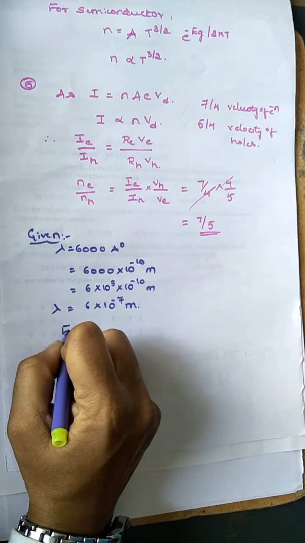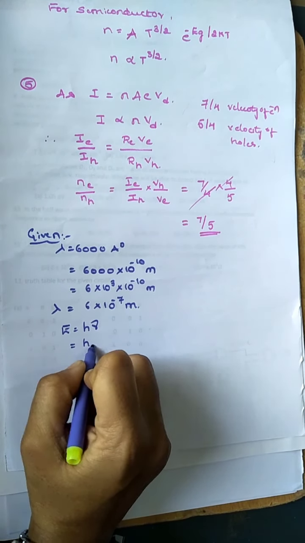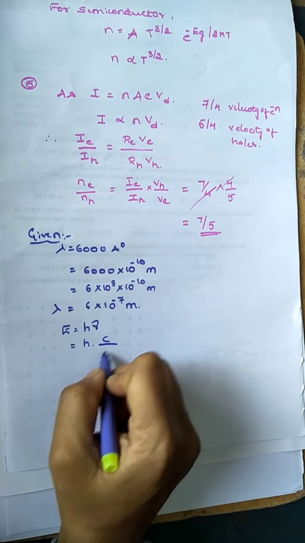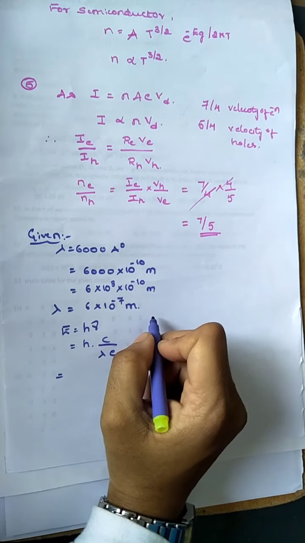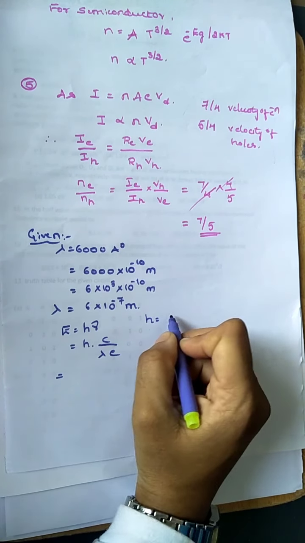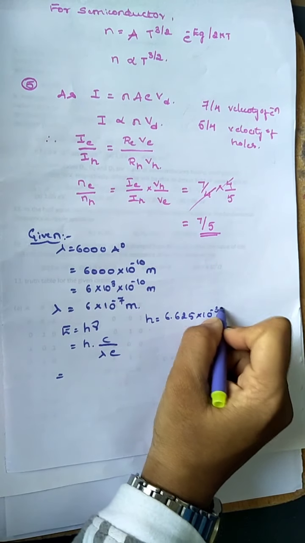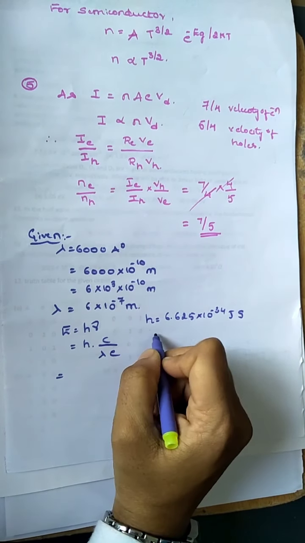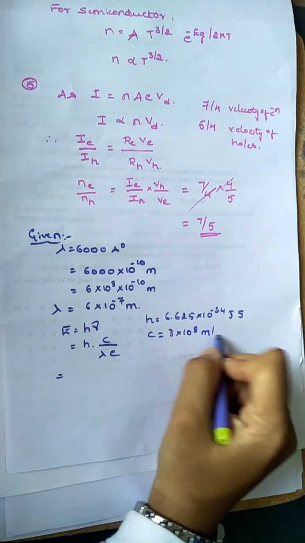So we know the value of E is equal to h into nu, a familiar equation. Here h is the Planck's constant, the standard value 6.625 into 10 raised to minus 34 joules second. The value of c, velocity of light, is 3 into 10 raised to 8 meter per second.